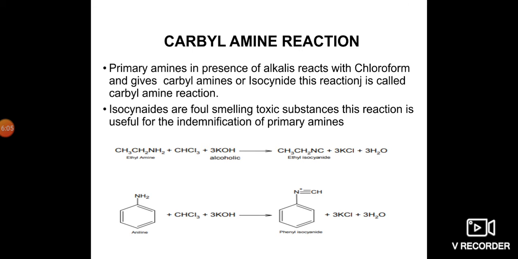For example, for aromatic amines, aniline reacts with chloroform in presence of alcoholic potassium hydroxide and gives phenyl isocyanide. It is also a foul smelling and toxic substance, with potassium chloride and water. This is familiar for identification of primary amines.